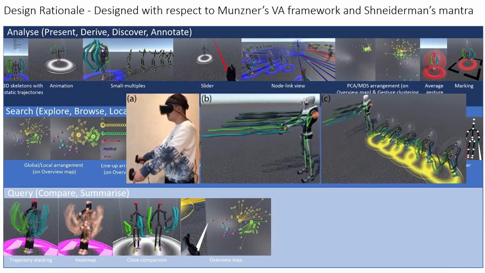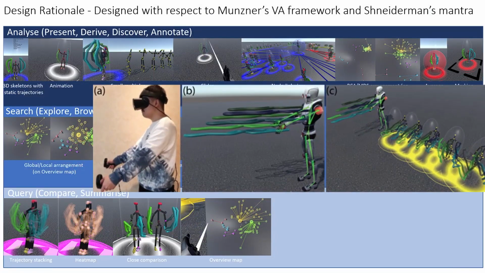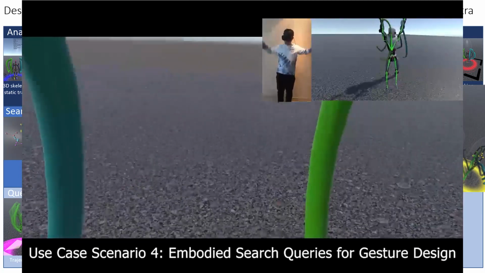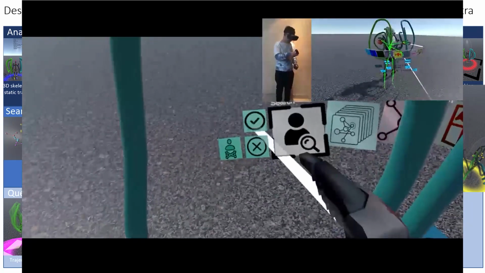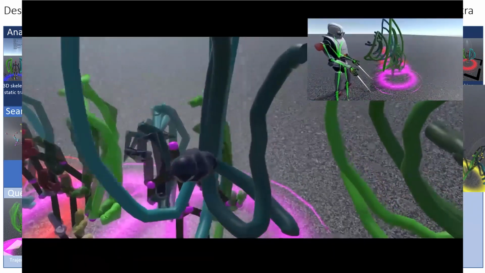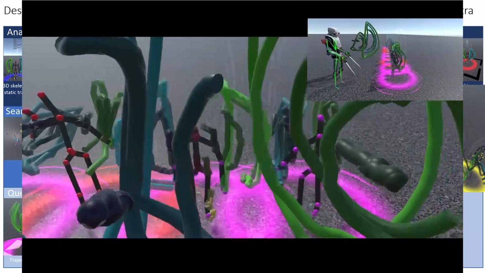Lastly, I would like to highlight a very interesting feature we had in GestureExplorer, which is the Embodied Search feature. This feature allows people to propose their own gestures simply using the two VR controllers, and using their proposals to fetch similar gestures in the existing dataset to inform the popularity of their proposals.